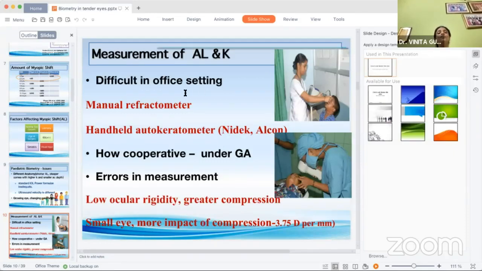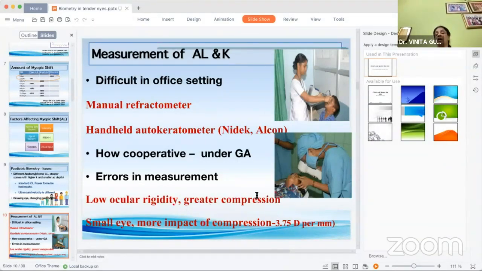Okay. So we have the measurement issues, which is obviously difficulty in doing measurements in the office settings. Most of the measurements need to be done under anesthesia. When we are working under anesthesia, we're using handheld refractometers, and we are using ultrasonic machines. So obviously there are more errors in measurement. And even in the ultrasonic mode, we are more likely using a contact mode of ultrasound measurements.